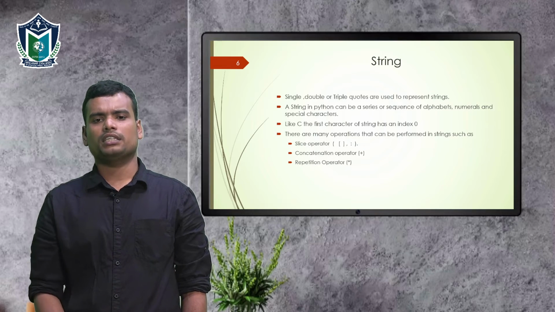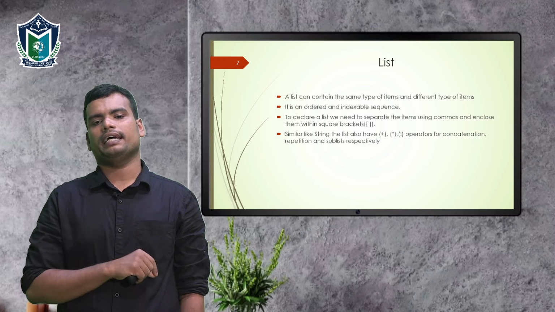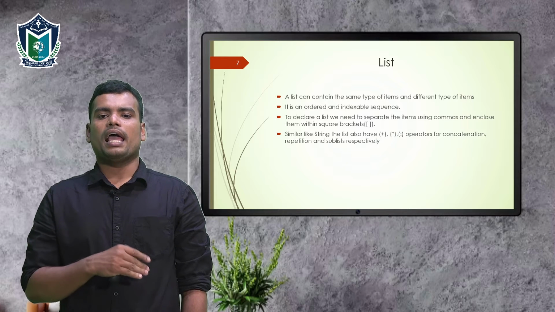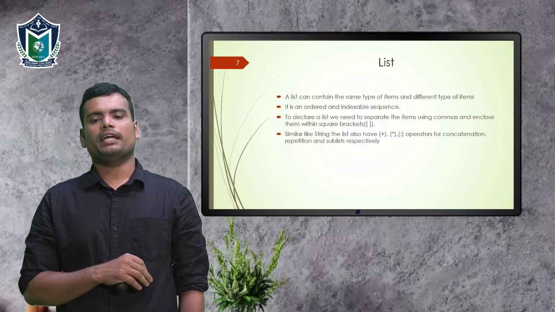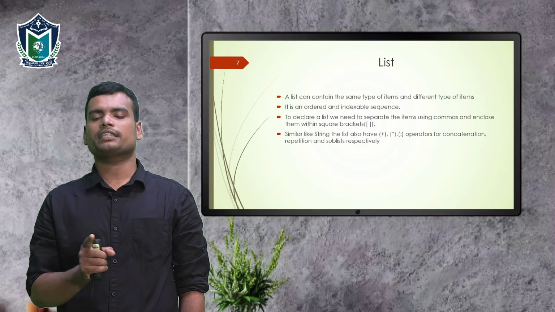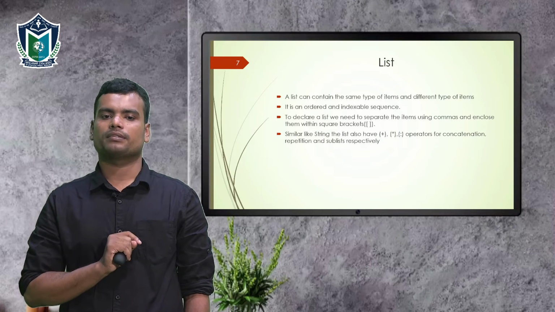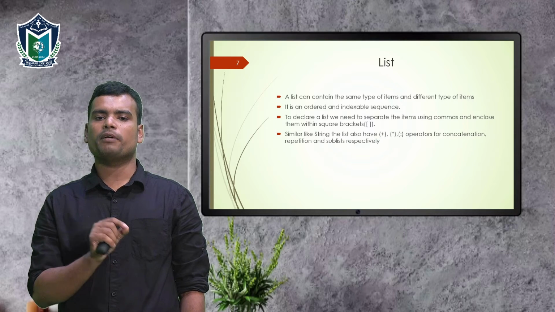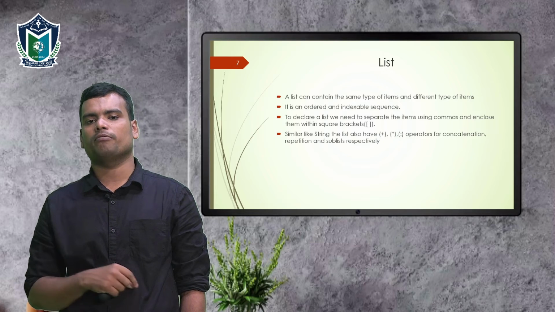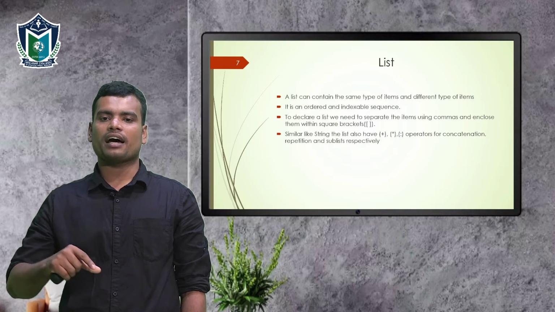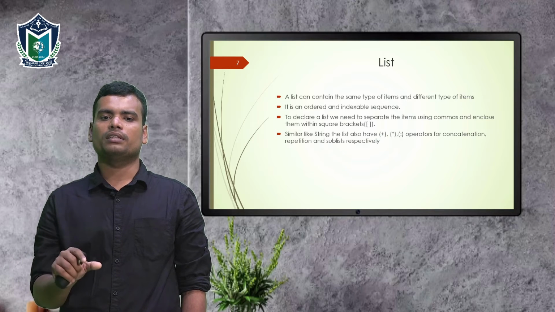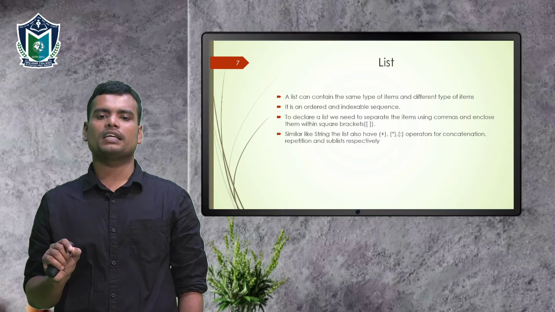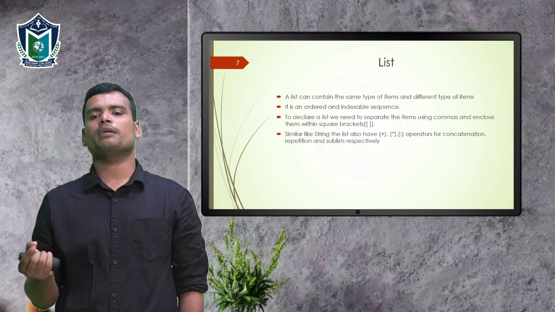Okay. Next, we discuss the list data type. What is a list? It is a new kind of data type in Python. A list can contain items of the same type and of different types. As compared to arrays in C programming, we all know that in an array we can use multiple values, but all the values are of the same type. For example, in an integer array A, the elements have only the data type integer. But in the case of a list, we can use the same type or different types of items.